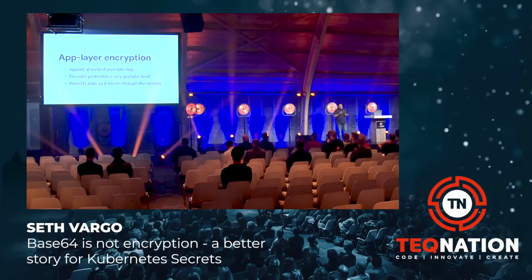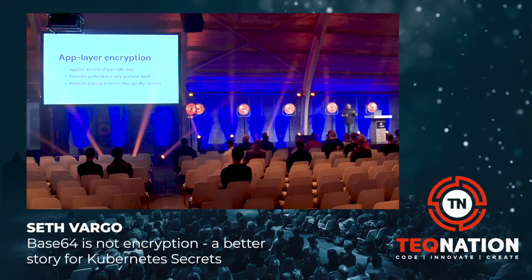And lastly, application layer encryption protects data as it moves throughout the system. When you have something like file system level encryption, the moment that data is decrypted, if you give that decrypted data to a different system, you have exposed the plaintext data. With application layer encryption, you encrypt the data inside your application, and then you can give it to other applications and services, but you're not exposing the plaintext. You're giving them the ciphertext, or the encrypted data. So it reduces the surface area for an attack, because application layer encryption keeps the data encrypted as it moves throughout the system. And this is especially important in microservices architecture.